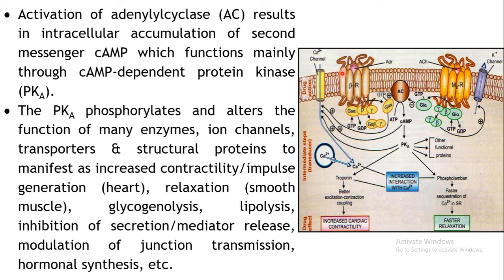So there are 7 alpha helical structures traversing your membrane, and there are 3 extracellular loops and 3 intracellular loops. Then there are 3 subunits, alpha, beta and gamma.